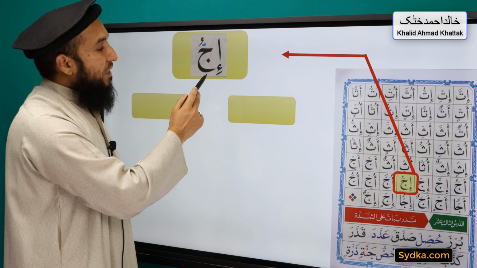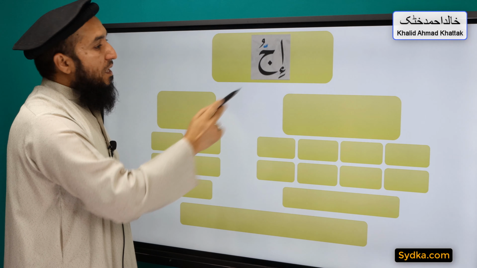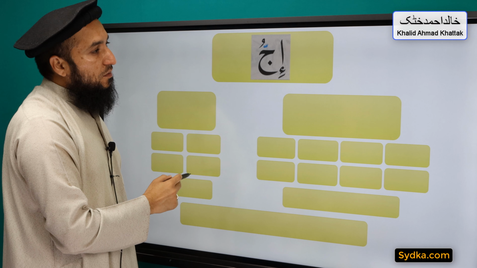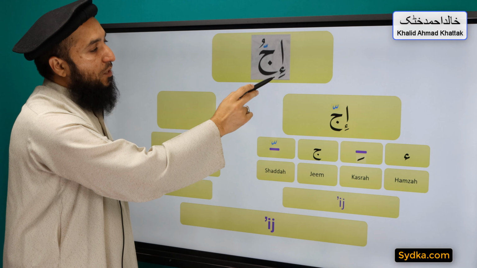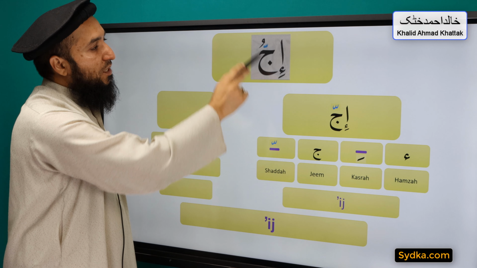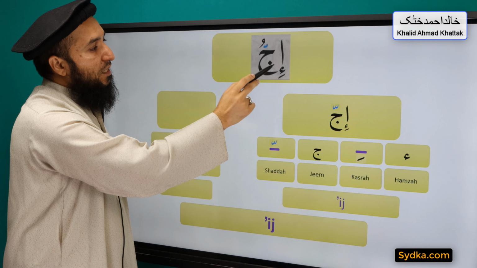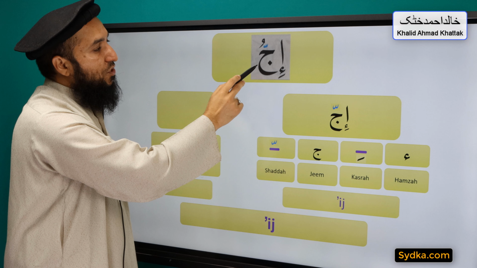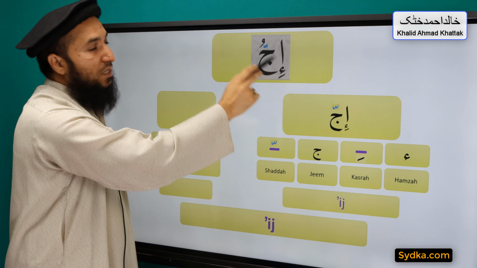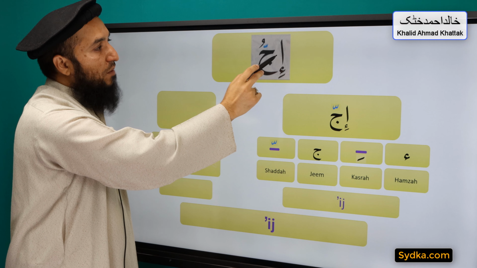The next word we have is Ijju, and it can be divided into two syllables. The first syllable we have is Hamza Kasra Jim Shadda Ij. Hamza is a light letter, it has Kasra underneath, it is followed by Jim. Jim has a Shadda. This alif is silent and it is used as a chair for Hamza.